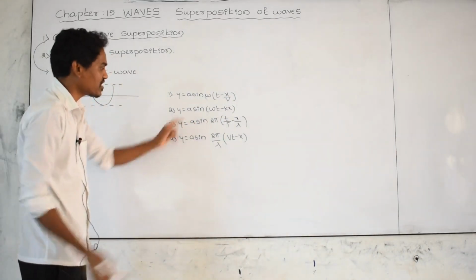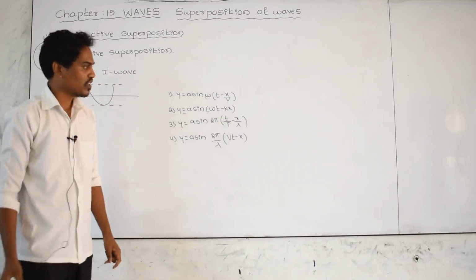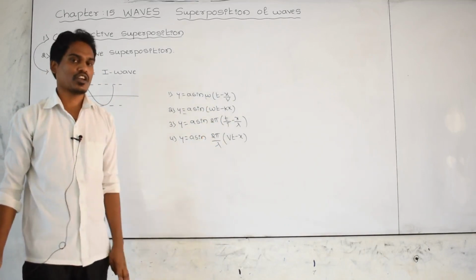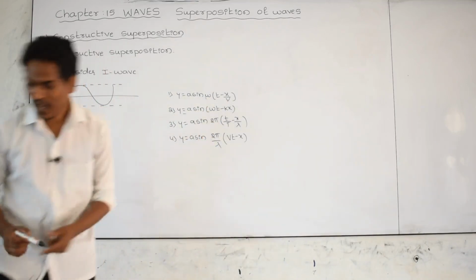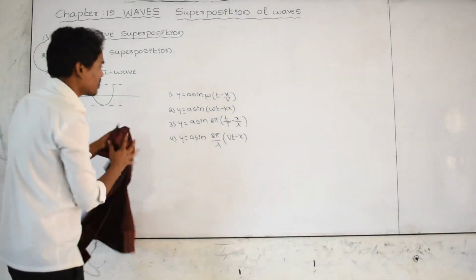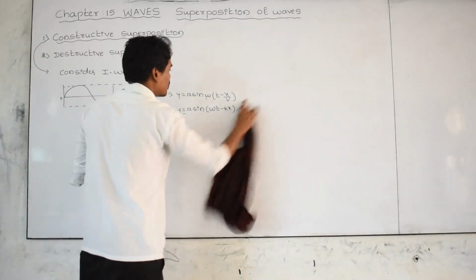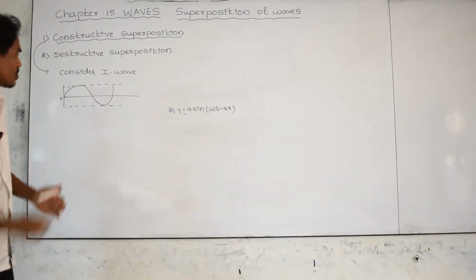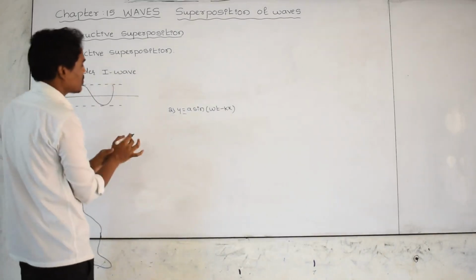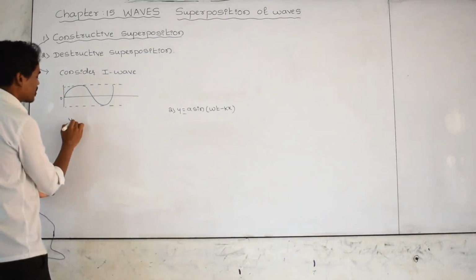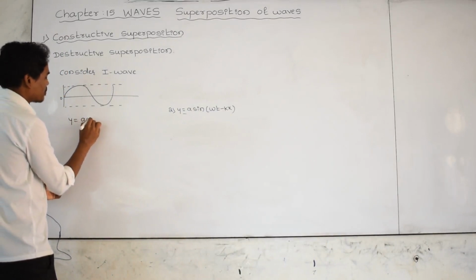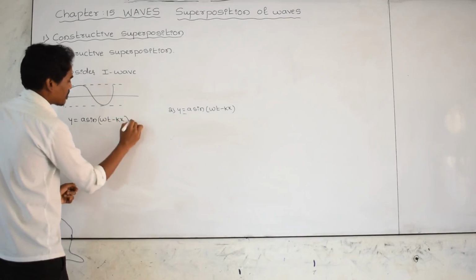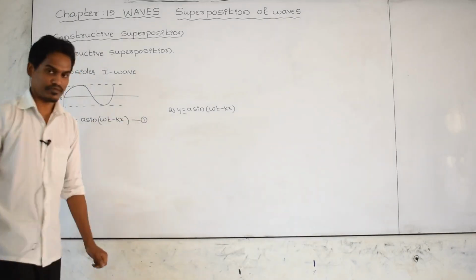Among all the wave equations, I have considered the second form for this concept, that is, y equals a sin of omega t minus kx. This is the first wave moving like this. Therefore, its equation is y equals a sin of omega t minus kx. Let us take it as equation number 1.